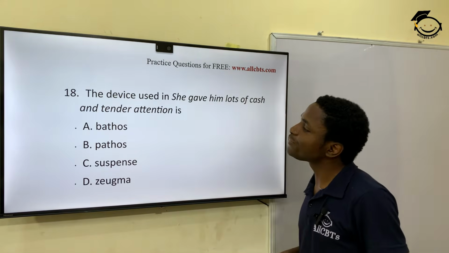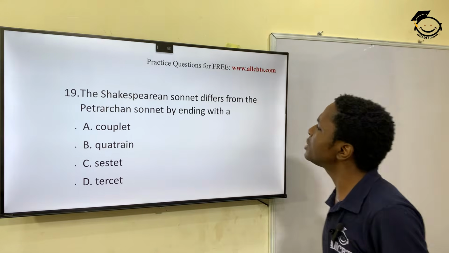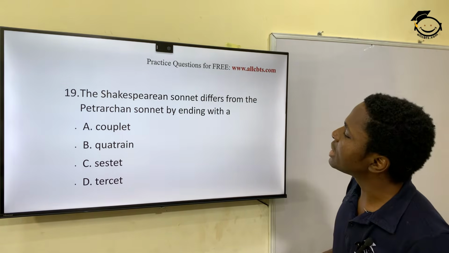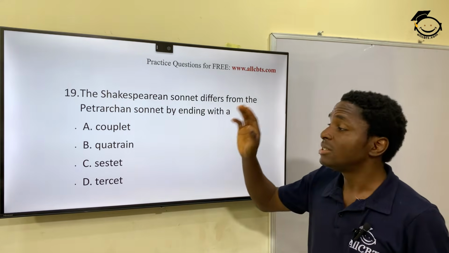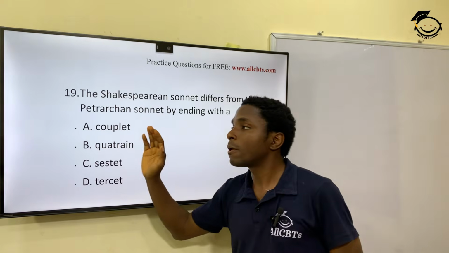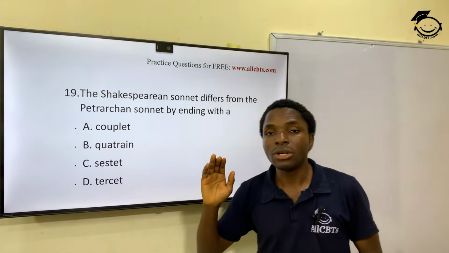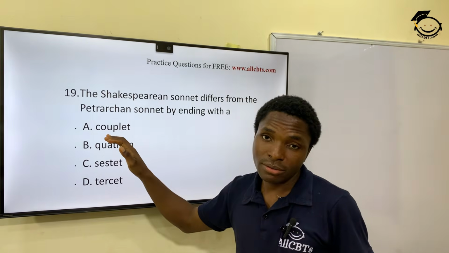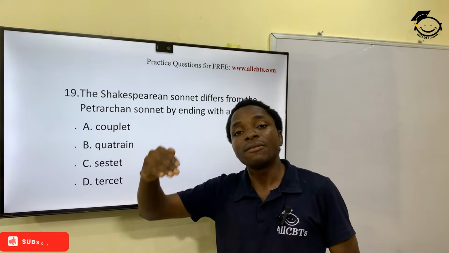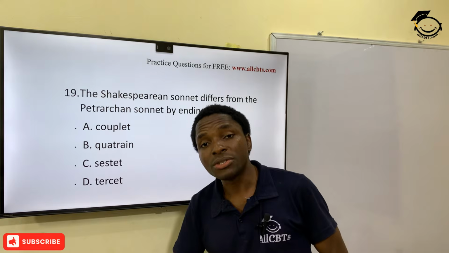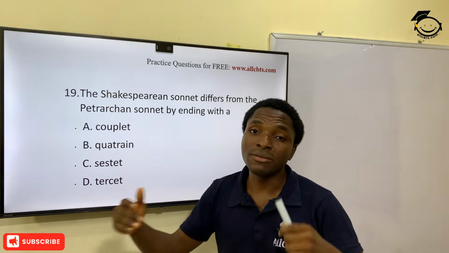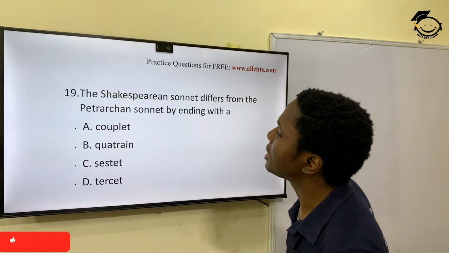Okay, 19. The Shakespearean sonnet differs from the Petrarchan sonnet by ending with a word. This is simple. We've taken it a lot in previous literature questions. That's a couplet. And don't forget the attributes of the Shakespearean sonnet. It has 14 lines, 4 quatrains, and 1 couplet. Never forget that because the question can come in different variations, so you know how to attend to it.